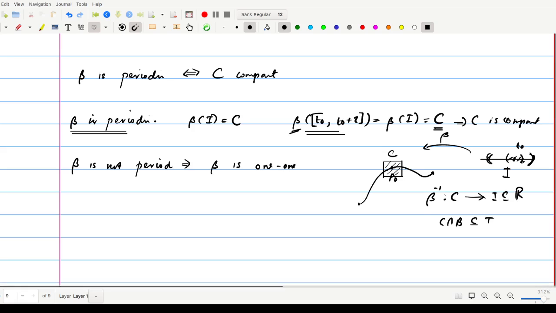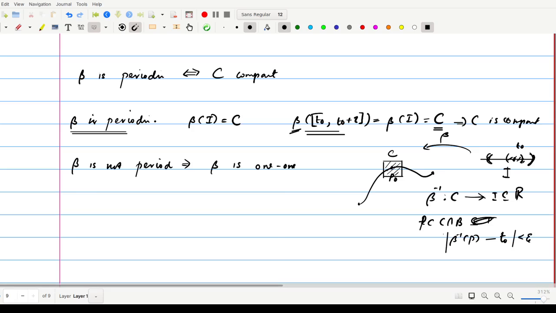So if P belongs to this, we will prove that beta inverse of P is in this interval. I call that interval the set where the absolute value of beta inverse of P minus T naught is less than some epsilon.